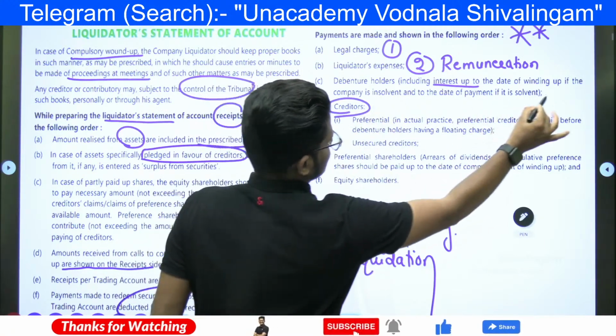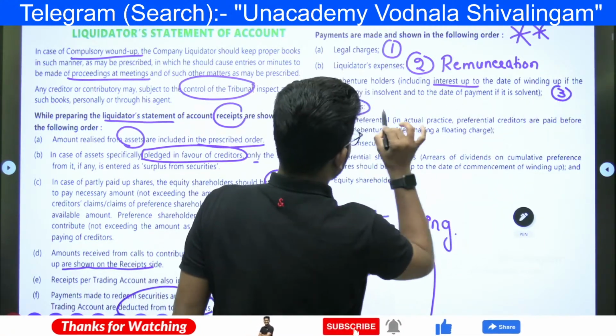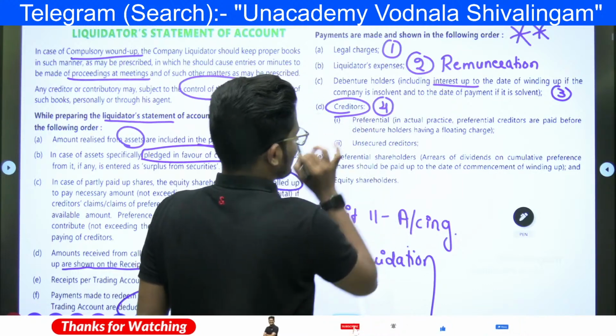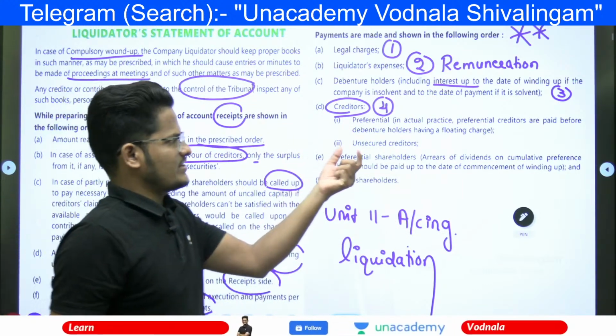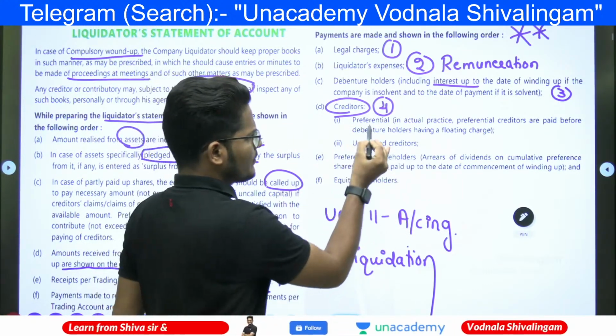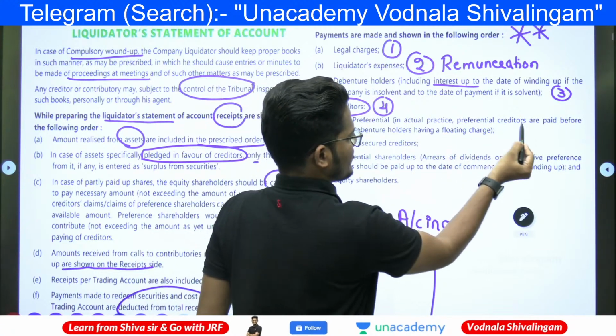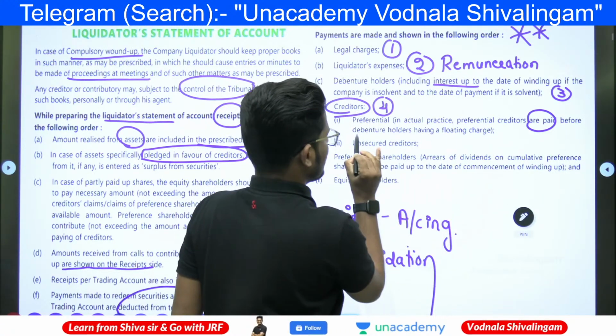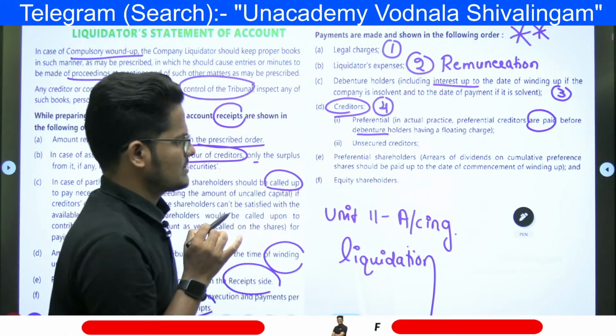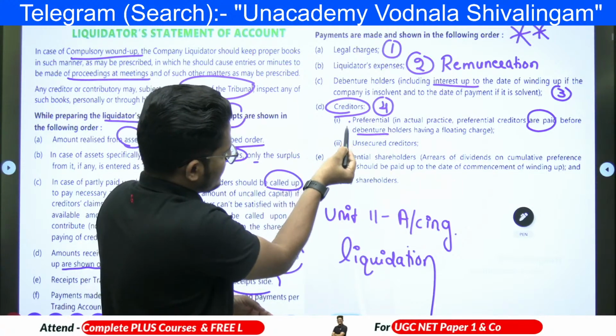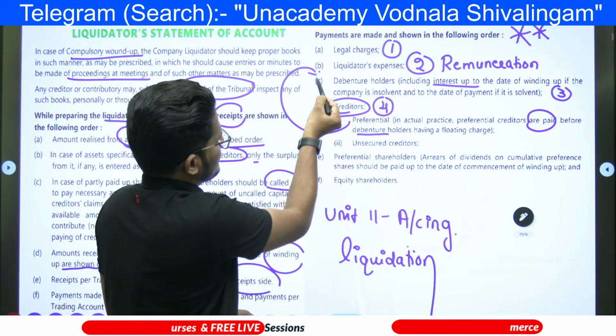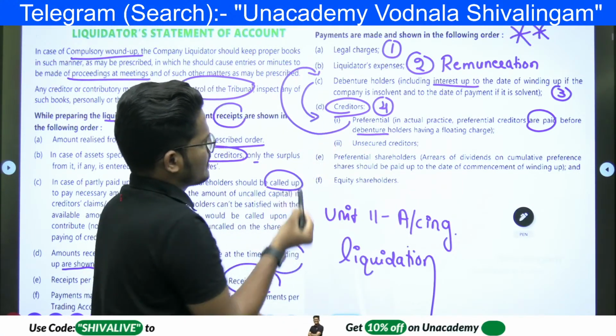Fourth priority, this was priority number 3. Next, priority number 4 in the order of making payment: preferential creditors. In actual practice, preferential creditors are paid before the debenture holders having a floating charge. So actually these preferential creditors are paid after the liquidator, later debenture holders will come.